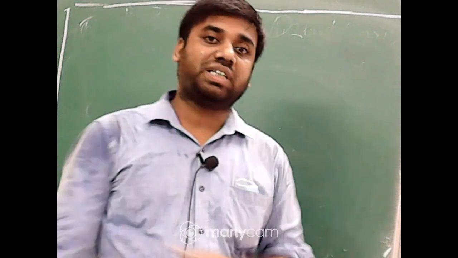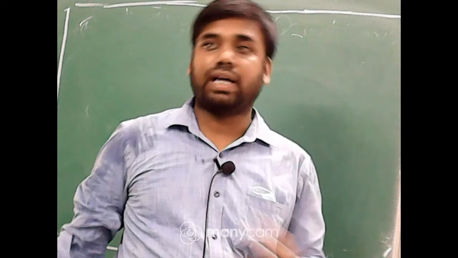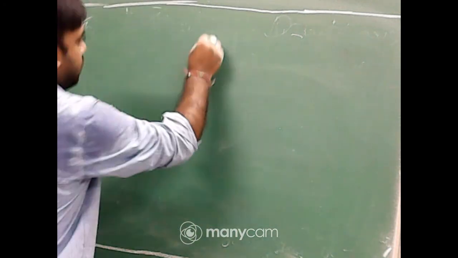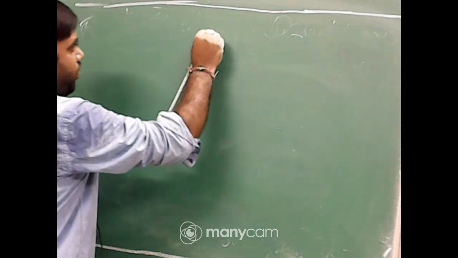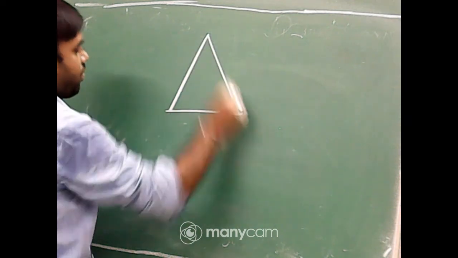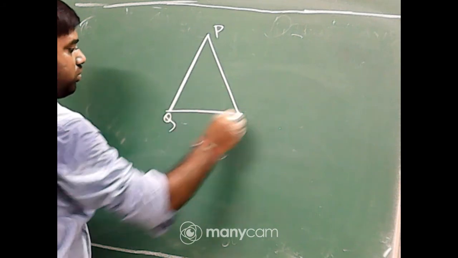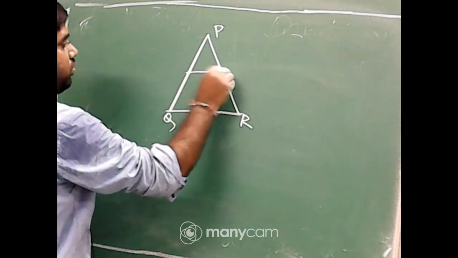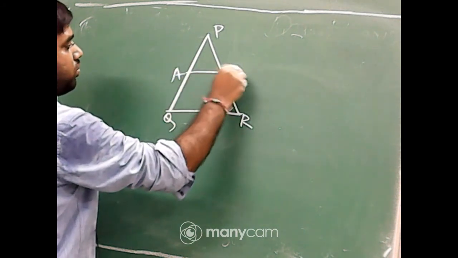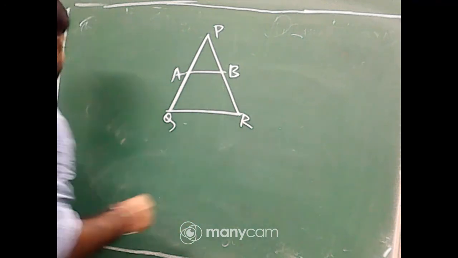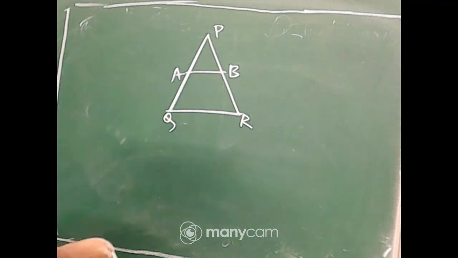Yesterday I discussed the midpoint theorem statement. Again I am discussing that portion. Listen carefully.